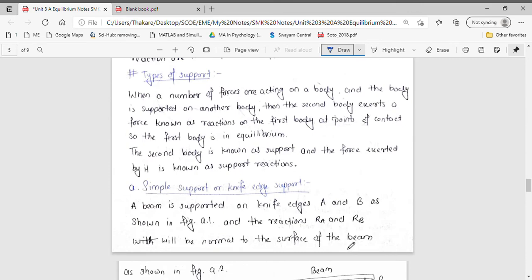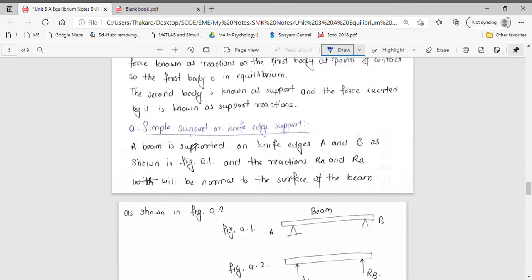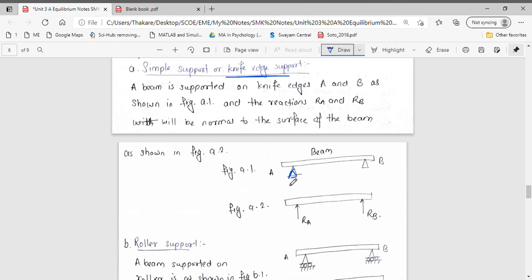Then we discussed different types of supports. First was your simple support. A simple support or a knife support is when the beam is simply kept on two supports. We saw the example of a book kept on your table, or when your laptop or your mobile is simply kept on your table.